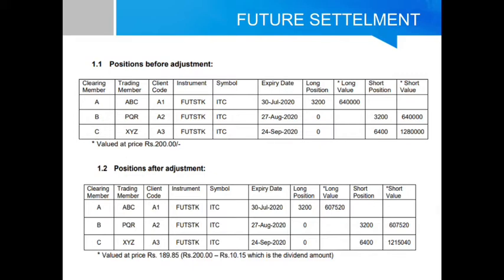Simultaneously, trading member PQR, his client A2 holds an August expiry short position, and its value is rupees 6,40,000.